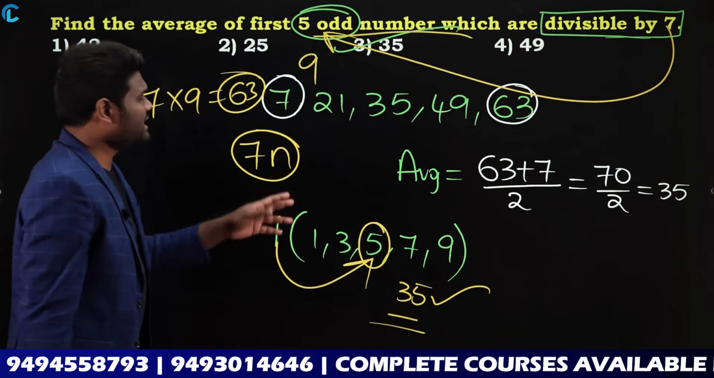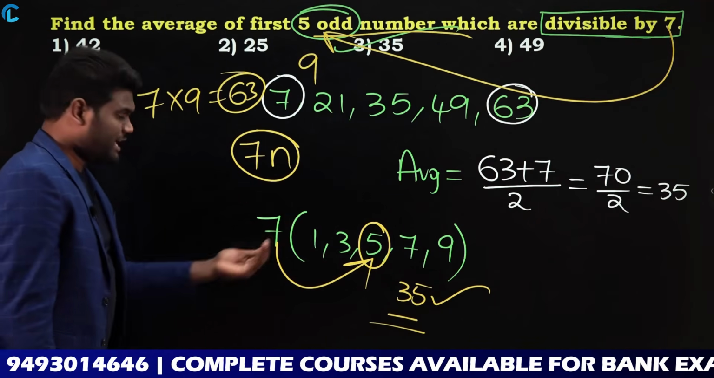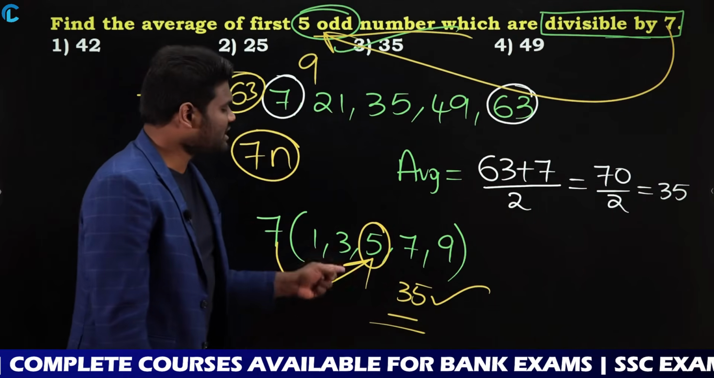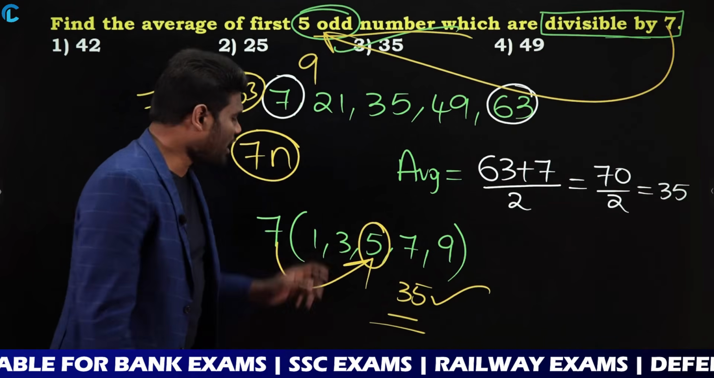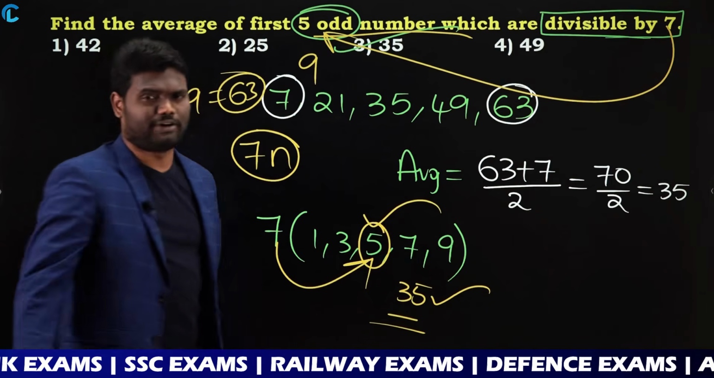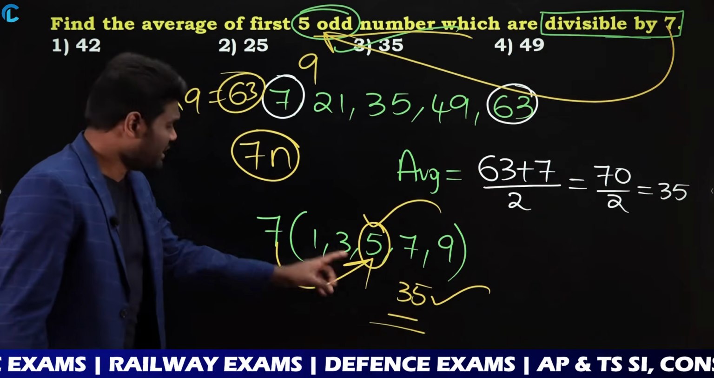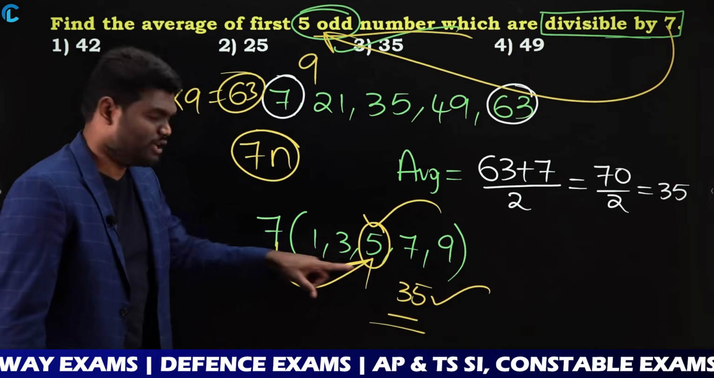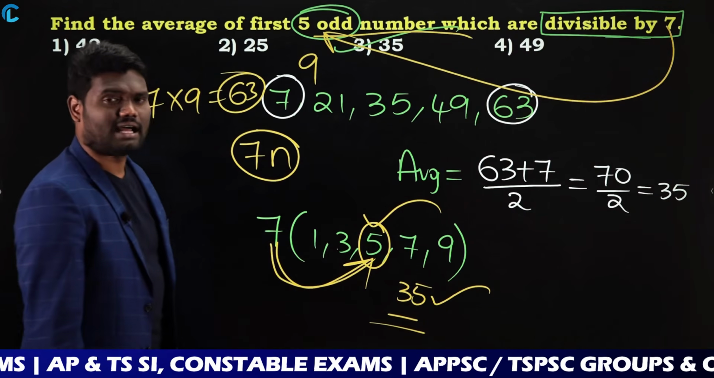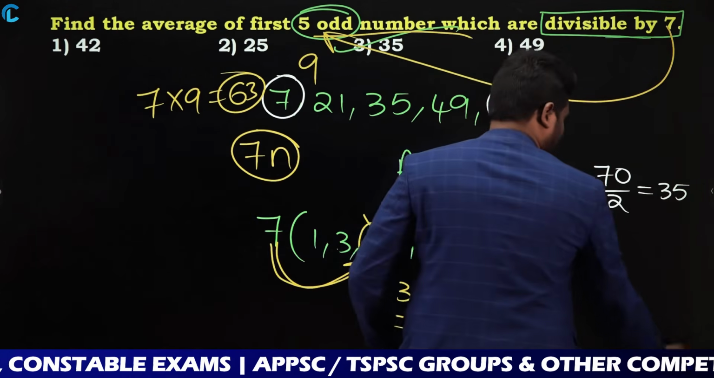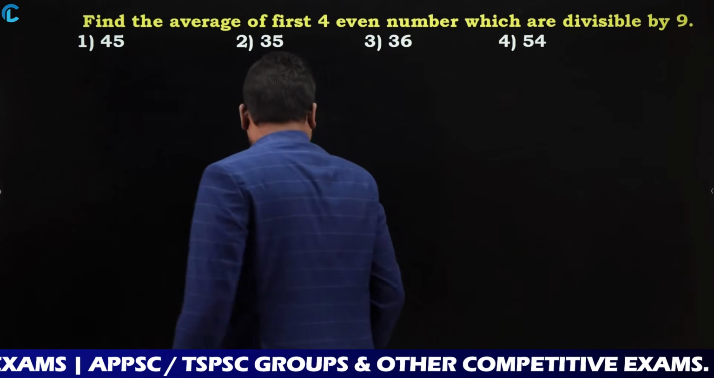Or else what you can do is just take 7 common. If you take 7 common, 1, 3, 5, 7, 9. These are the first 5 odd numbers. For the first 5 odd numbers, the average is nothing but 5. As the average is 5, it should be divisible by 7. So simply multiply it with 7. 7 into 5, the answer is nothing but 35. Let us look at the next question.